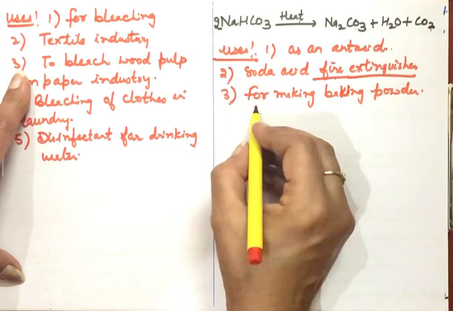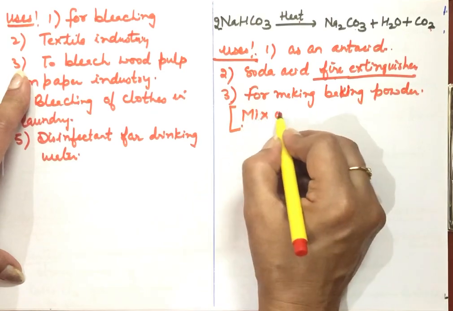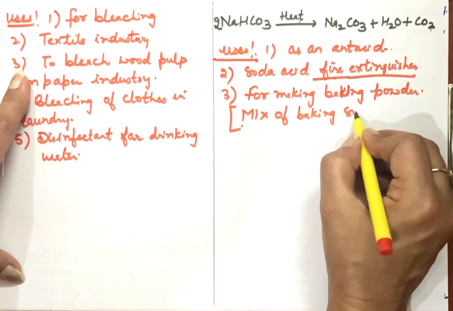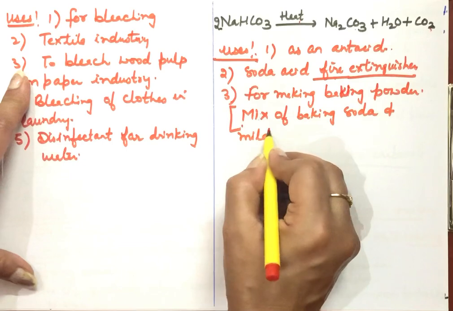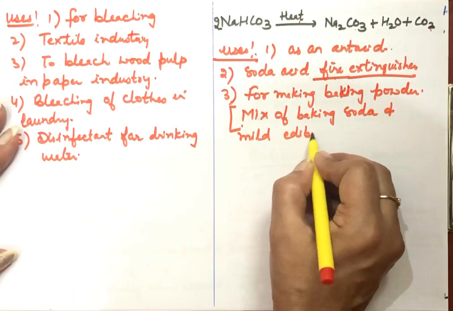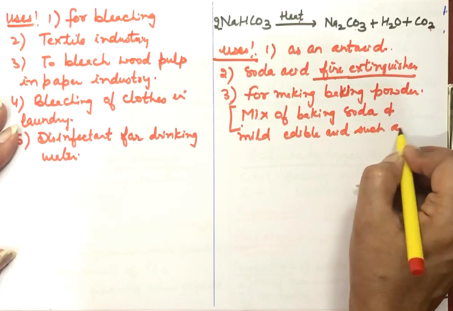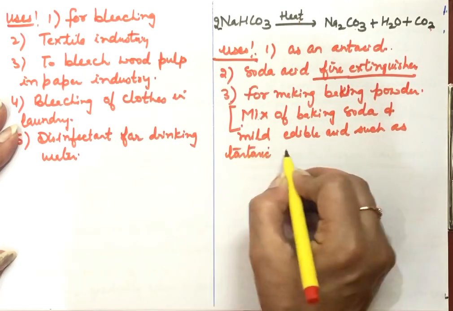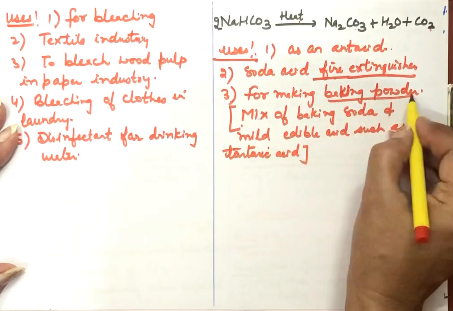Now what is baking powder? How is baking soda different from baking powder? In baking powder, some acid is added. A mix of baking soda and a mild edible acid, which we can eat, such as tartaric acid, is added. Which acid is there in this? Tartaric acid.